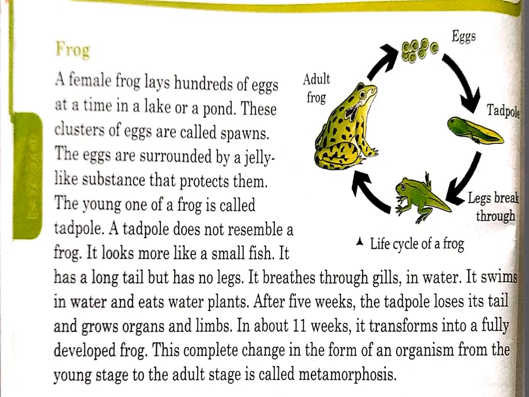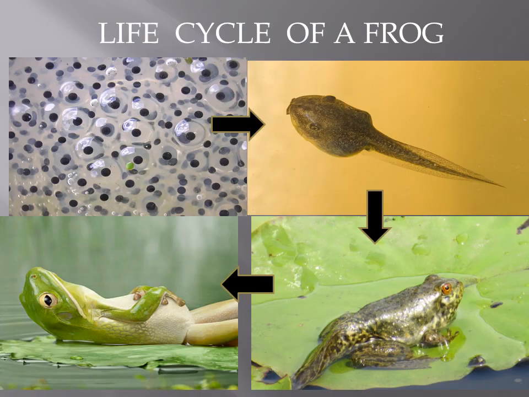The eggs are surrounded by a jelly-like substance that protects them. So outside the egg, it is surrounded by a substance which is more or less like jelly, and it is to protect them. The young one of a frog, all of us know this, is called a tadpole. A tadpole does not resemble a frog. It doesn't look like a frog. It's totally different. So what does it look like? It looks more like a small fish. It has a long tail but has no legs.